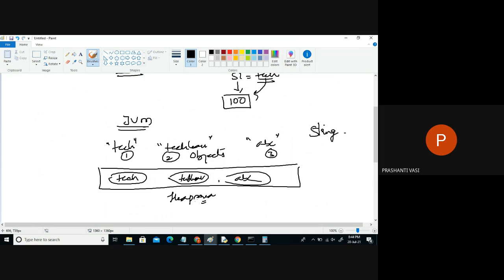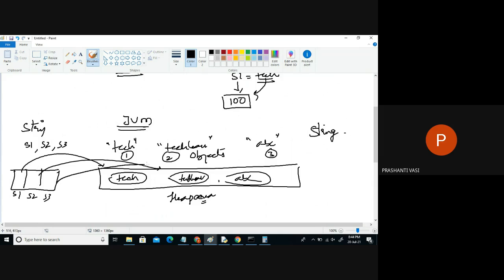In C also we learn this actually: dynamic area, dynamic memory allocation. So this is the object or heap area. Now we have S1, S2, S3, all of which type? String type. So they are not inside this memory. They are somewhere else; the variables are created in some other memory. Now if I have three variables like this, each one is pointing to which information? They are only storing the base addresses of them. So they are not holding the data.